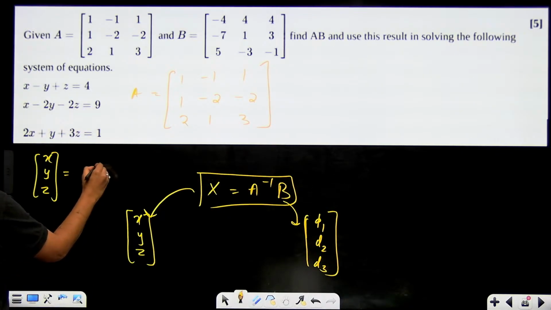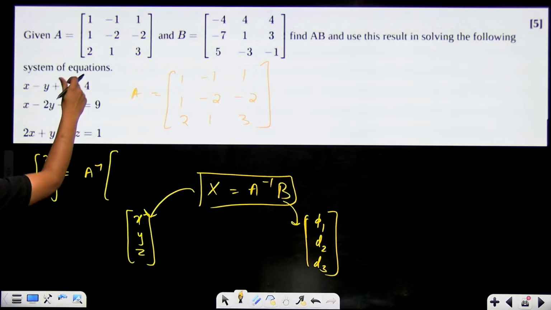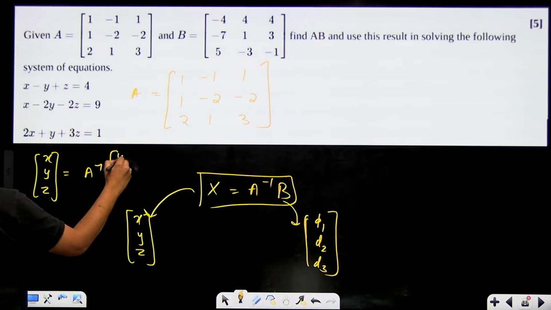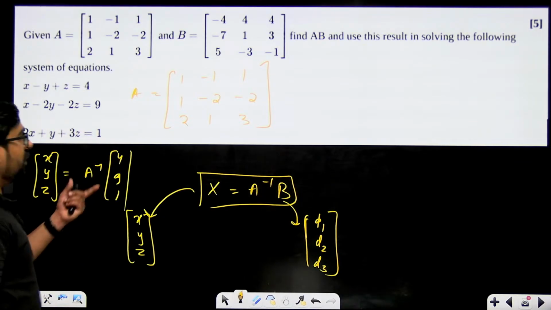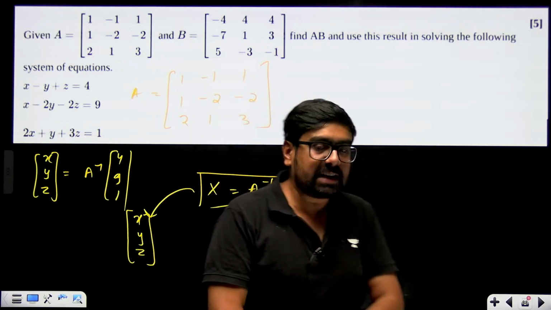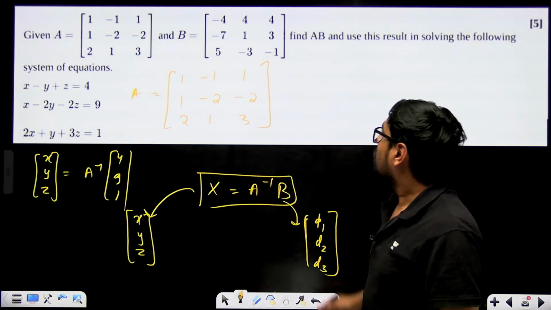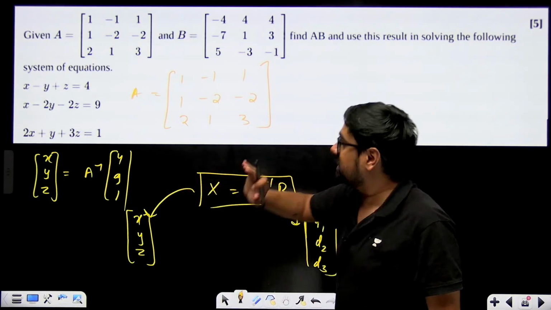So A inverse will be multiplied with B. What is B? B is the matrix of constants, that means 4, 9 and 1. For this, you just have to find A inverse and then multiply it with your constants matrix.